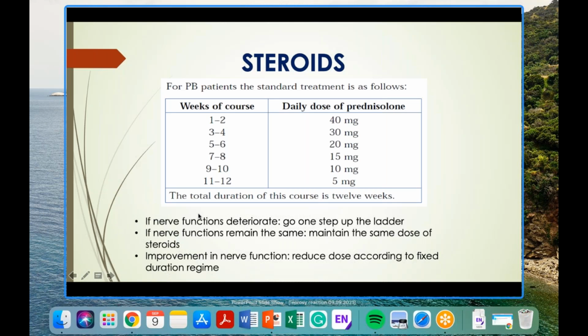But it also differs from patient to patient. It's not necessary that within 12 weeks it will be enough; the patient may need treatment for a longer period. They may give a smaller dose in different cases at the institutional level. Otherwise, you remember this.